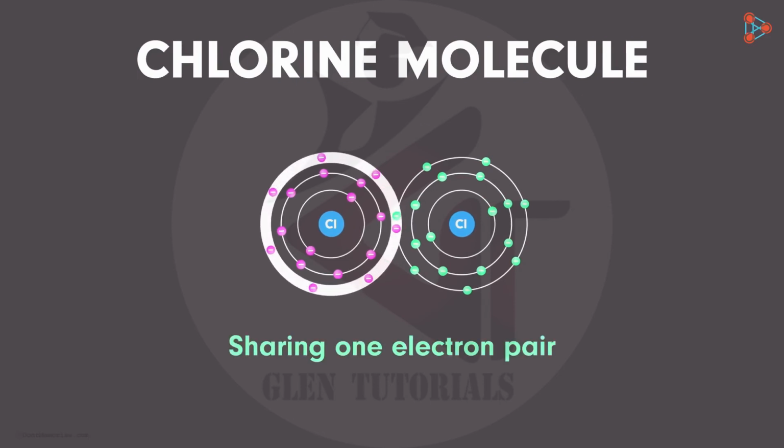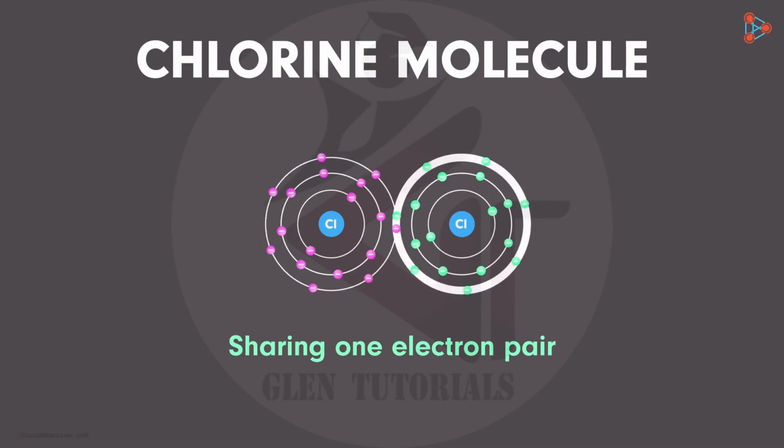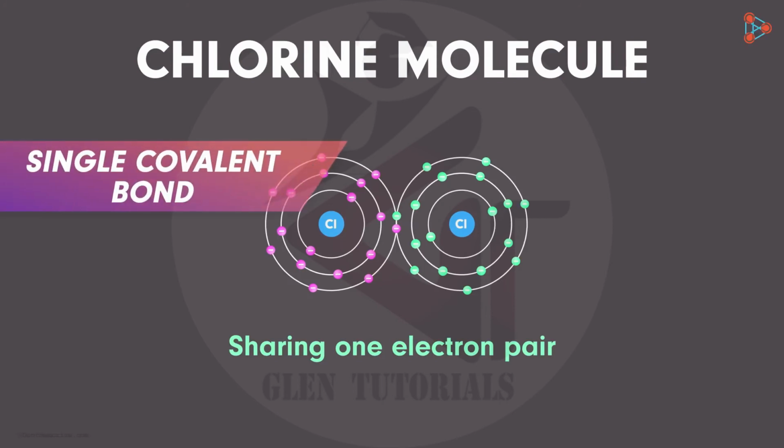Now if we look at this orbit individually, it has 8 electrons. And this orbit too has 8 electrons. Stability achieved for the chlorine molecules. This was an example of a single covalent bond. So do all atoms form covalent bonds by sharing a single pair of electrons?